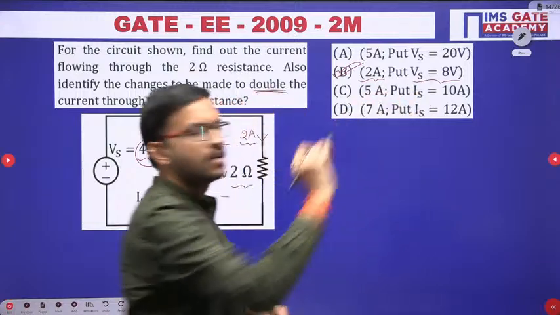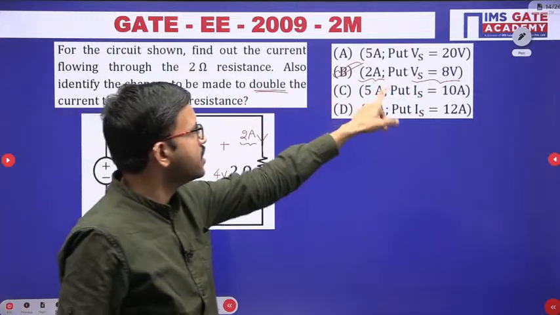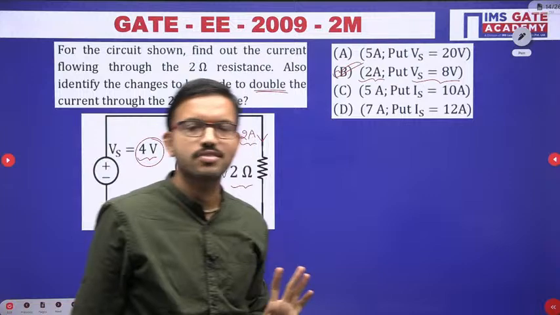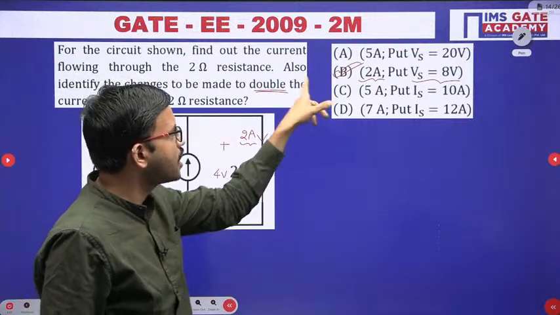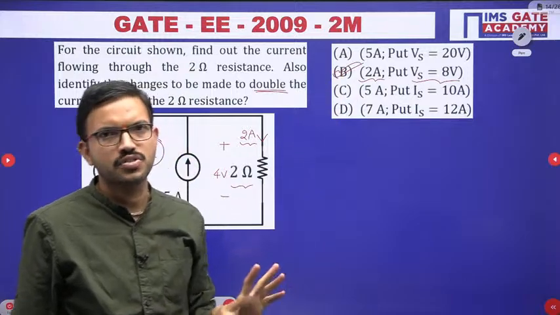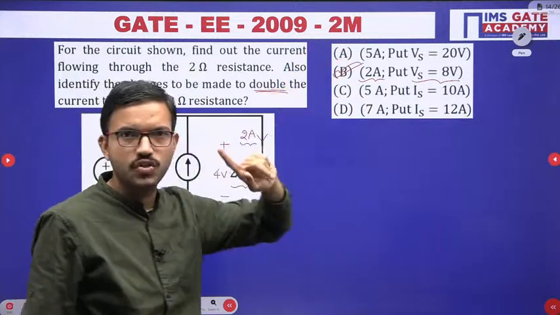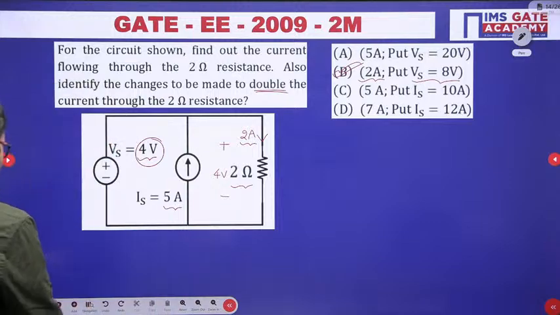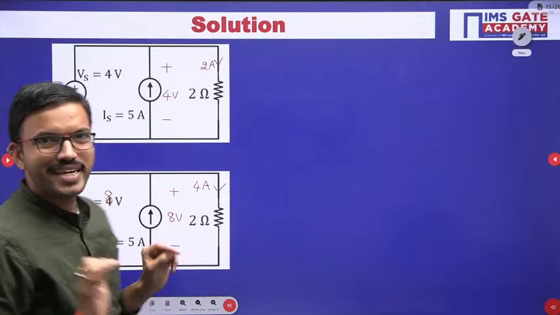Yes, both the parameters whatever they have given in option B, we got. Actually for this question, in order to choose option B, with the help of the first parameter you can directly choose, because 2 ampere is there in only one choice. That is the reason. I hope all of you understood. This is a dead easy question.